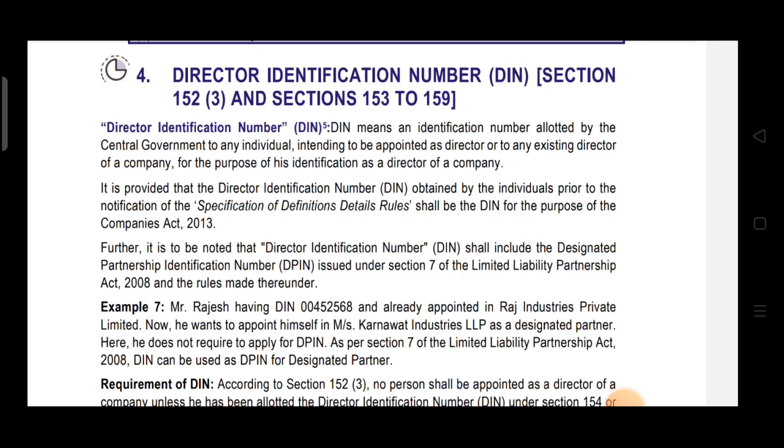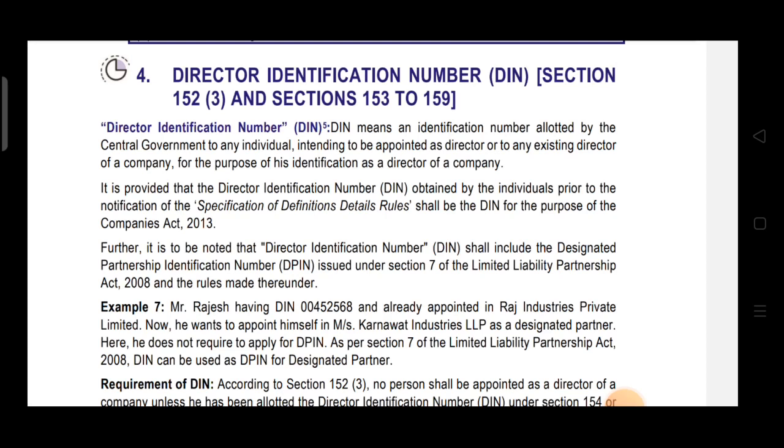Now, why have they given the words existing director? Because as per the provisions we are studying right now, first an individual has to apply for DIN, and once the DIN is allotted to him, only then can he be appointed as a director. Before appointment, he is mandatorily required to obtain the DIN. But if DIN is to be obtained prior to the appointment, then why is it allotted to an existing director?